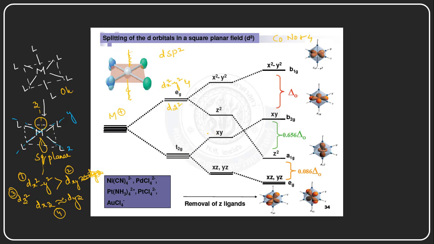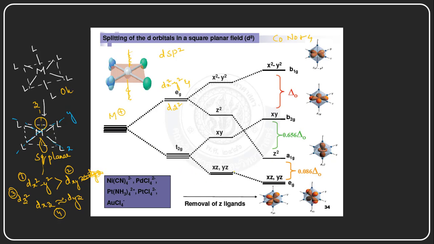And dxy has more energy because it is adjacent to these axes, right? The dxz and dyz orbitals are in between the x axis and z axis, and the y axis and z axis.